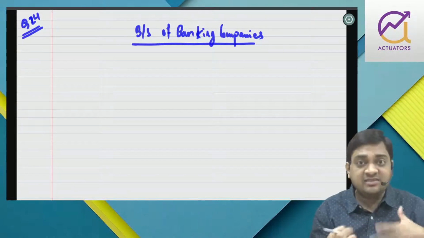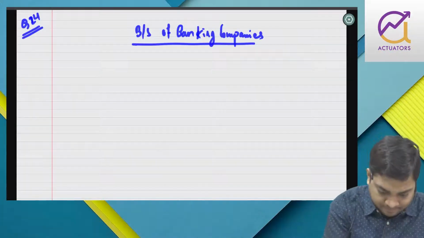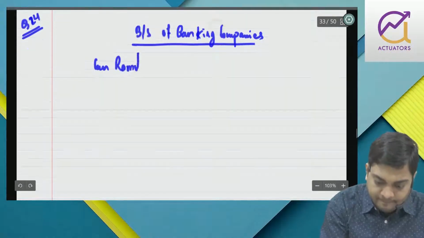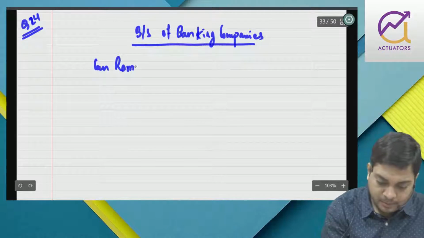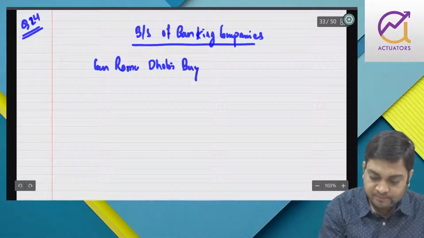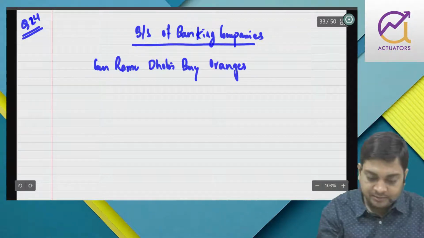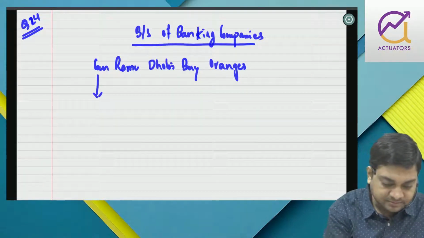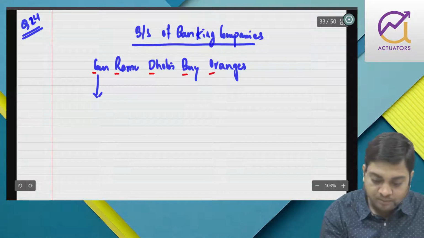Rules in the sense easy way of memorizing. Can Ramu Dhobi buy oranges, right? The word C, R, D, B, O.